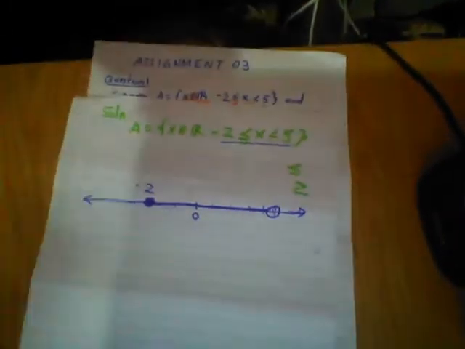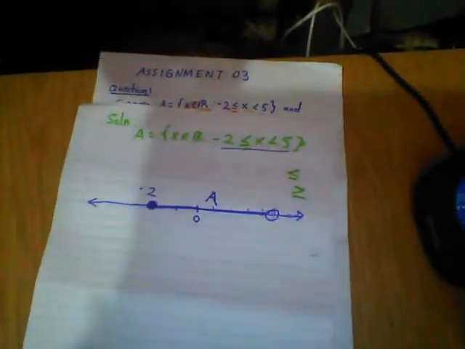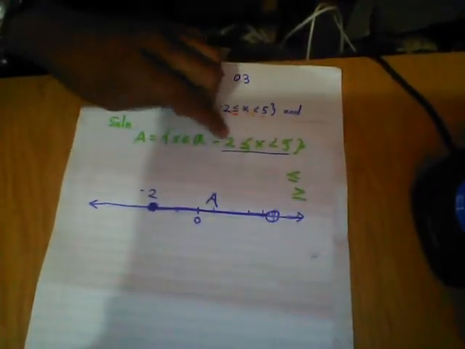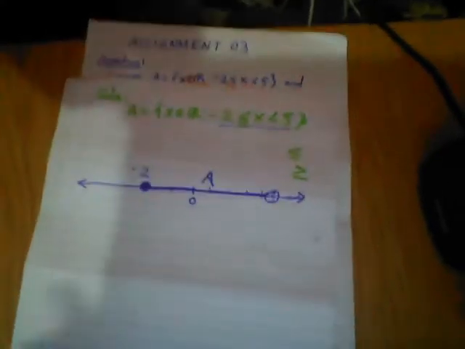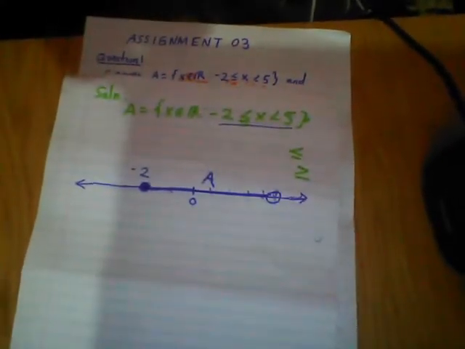So this one here is A. This is the set A: X an element from negative 2 to 5. All on the number line, the same thing. So now we go for B.